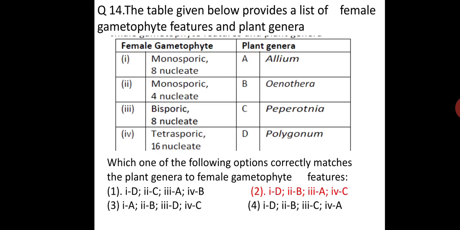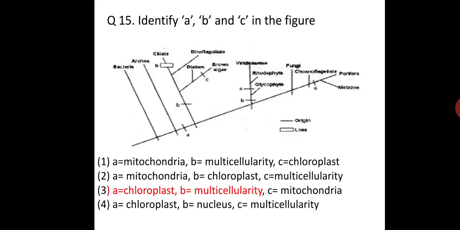This is the classical embryo sac example. Monosporic 8 nucleate, polygonum type; monosporic 4 nucleate, Oenothera type. So first D and second B. So the answer should be the second one. Clear cut elimination of this one.